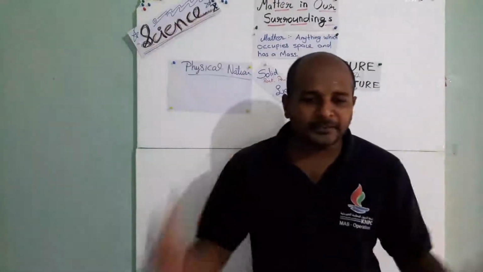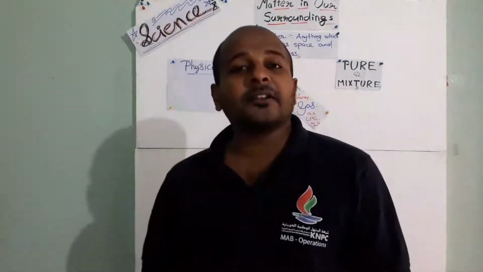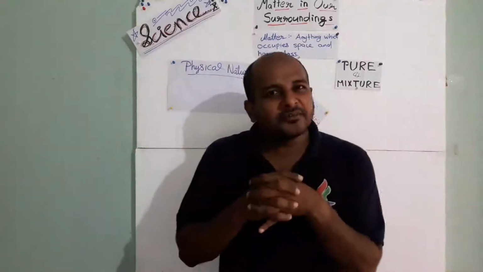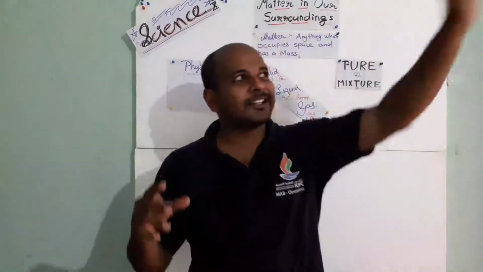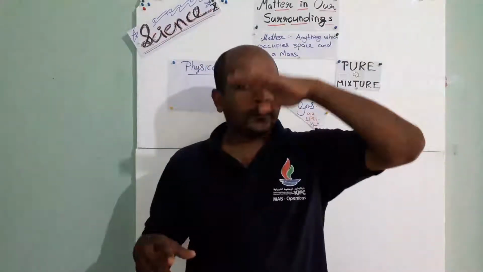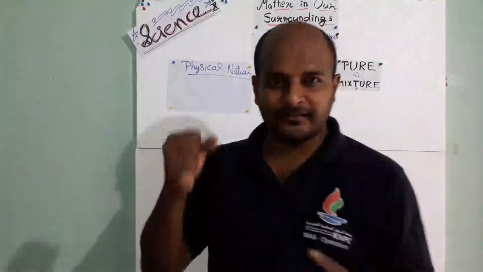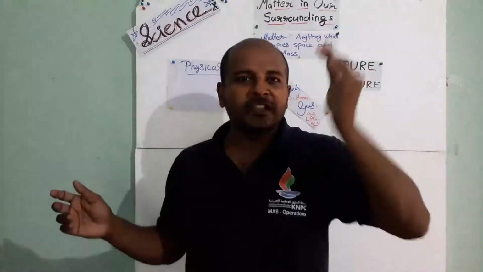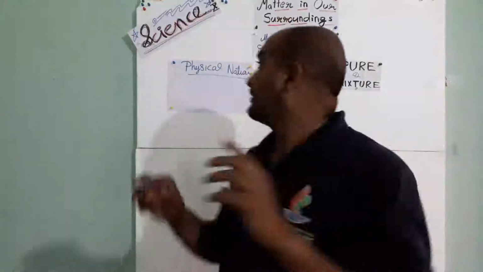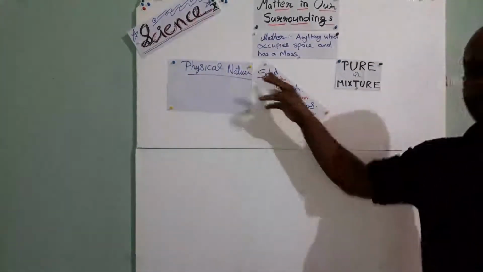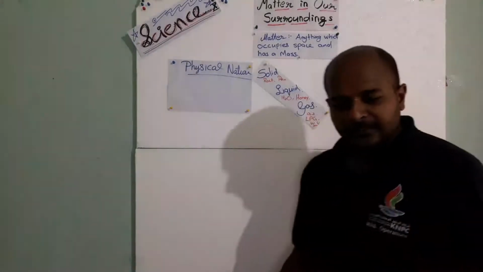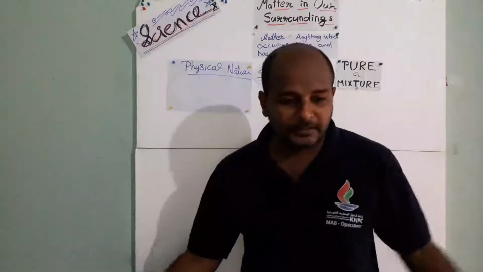So particles of matter have space between them, which means all the matter is not closely linked with each other. The space between the particles is more in air, medium in liquid, and very little in solid. Based on the space between the particles, we can divide matter into solid, liquid, and gas. In solid the space is very little.